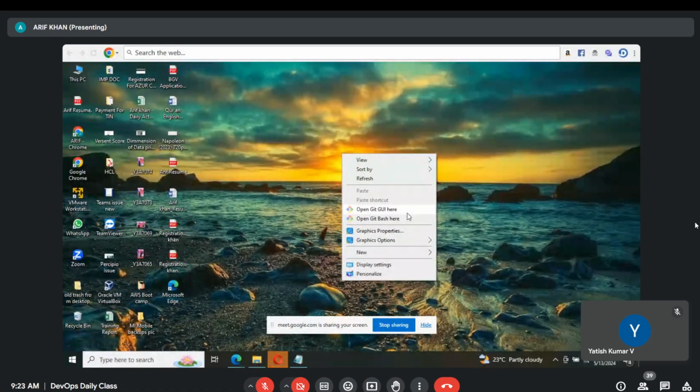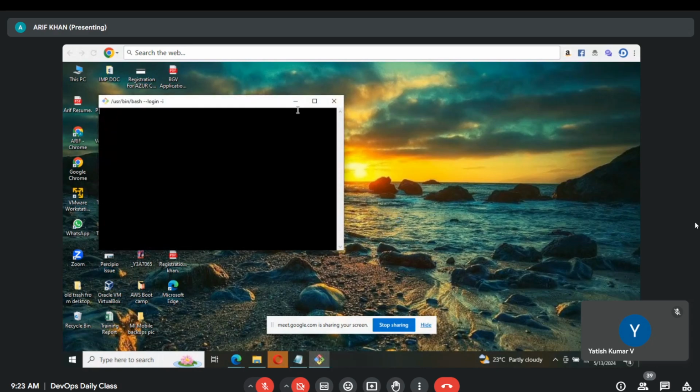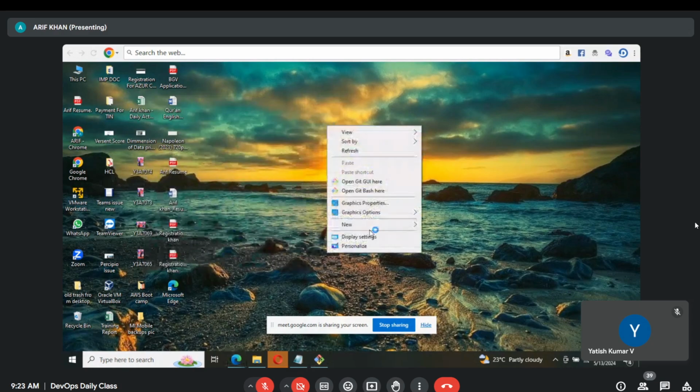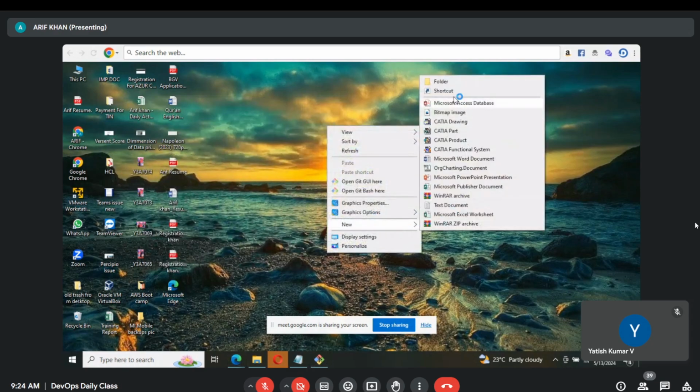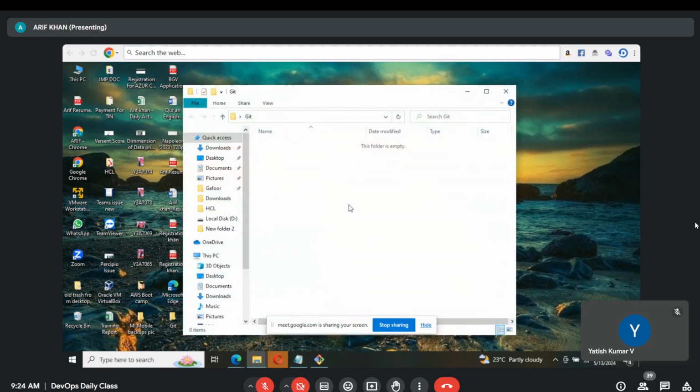Which Git one? Git Bash, right? Before that, make sure you create one folder. Otherwise, it will consider the complete desktop as a workspace. Create one folder, then open that folder. Just give some random name, it's fine. Double click, then think that this is your workspace now.